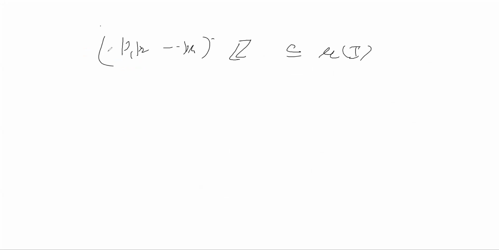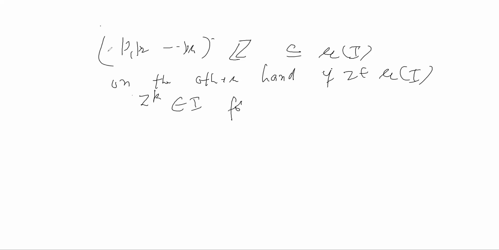Now conversely, on the other hand, if I take any member of radical of I, if z belongs to radical of I, then z power k belongs to I for some positive integer k.